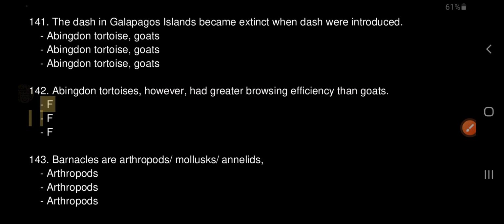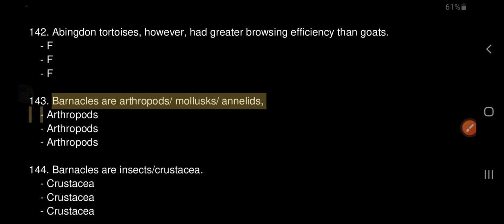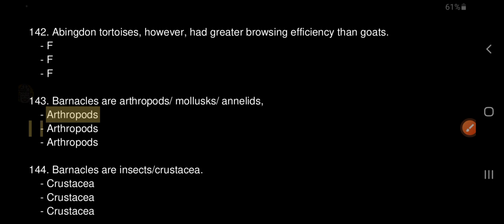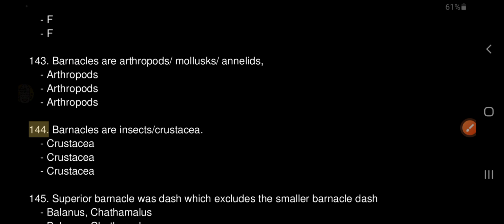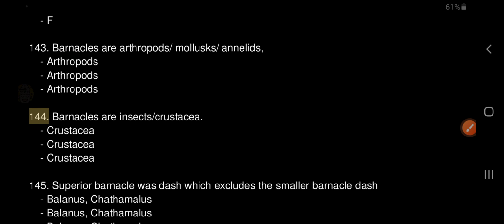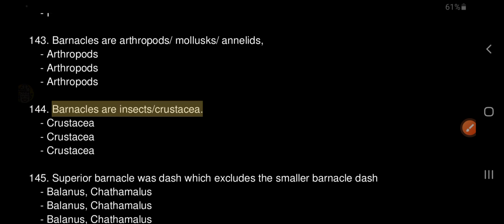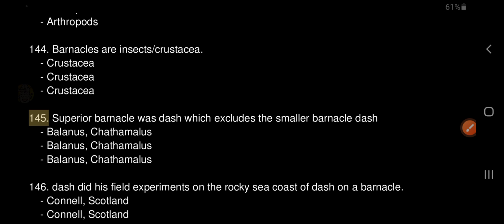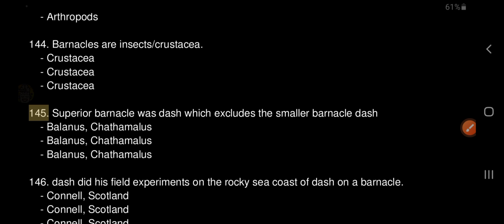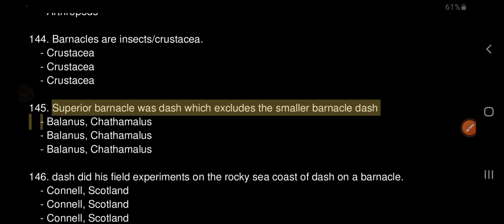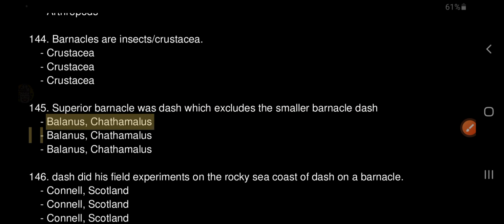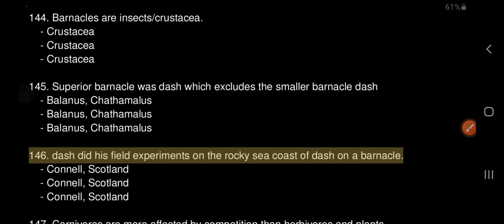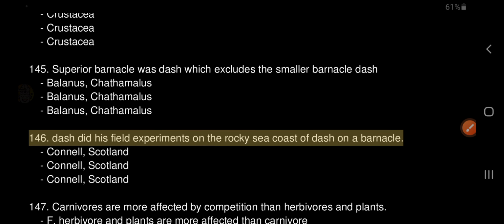143. Barnacles are arthropods, mollusks, annelids. Arthropods. 144. Barnacles are insects, crustacea. 145. Superior barnacle was dash which excludes the smaller barnacle dash. Balanus, Chthamalus. 146. Dash did his field experiments on the rocky sea coast of dash on a barnacle. Connell, Scotland.